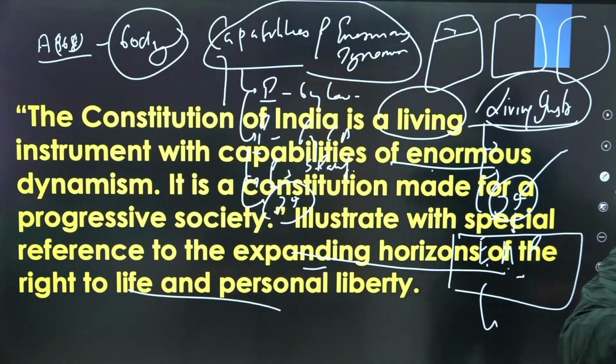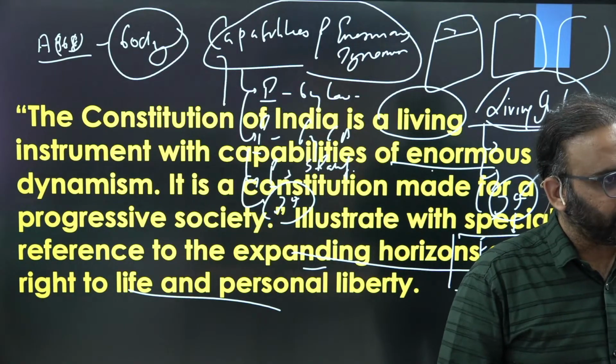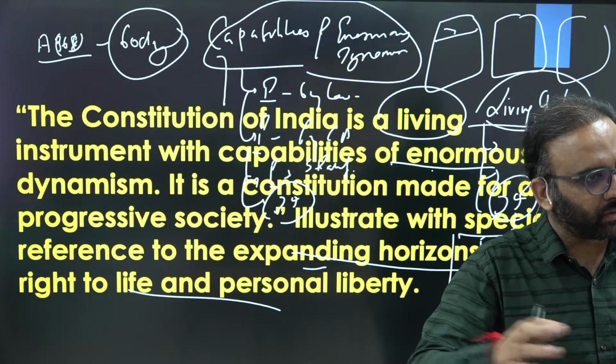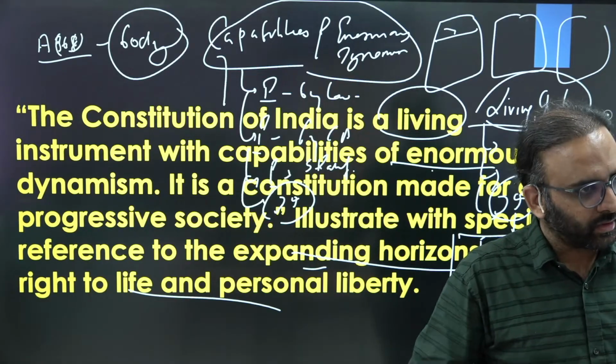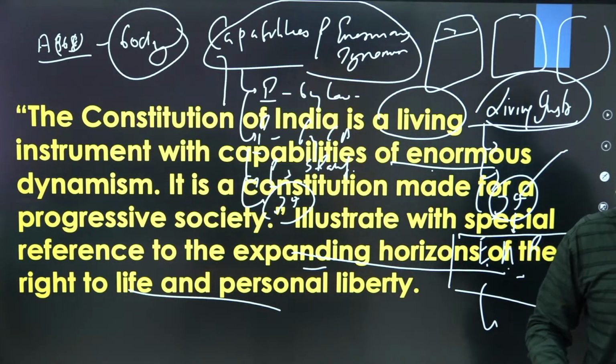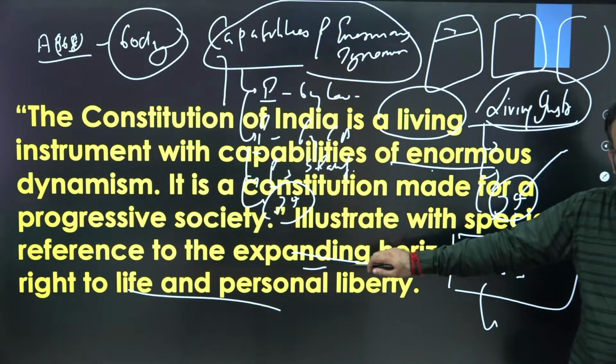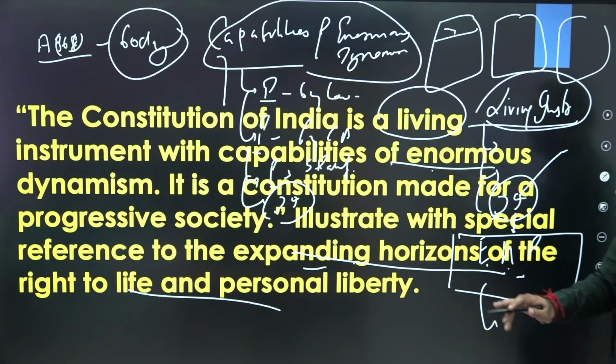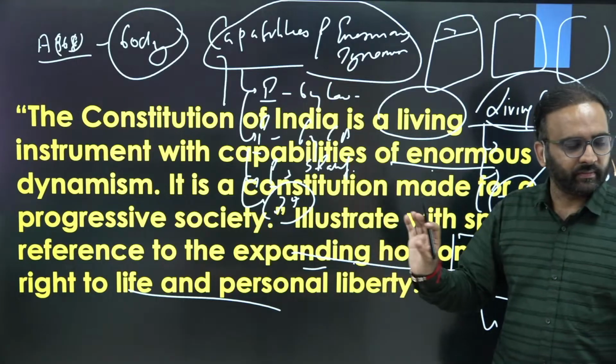Then the various implied rights given by the Supreme Court under this: right to education, right to travel abroad, right to health, right to nutrition, right to shelter, livelihood, and so on. You get the point? This also gets addressed, right? Then how will you now conclude the answer?